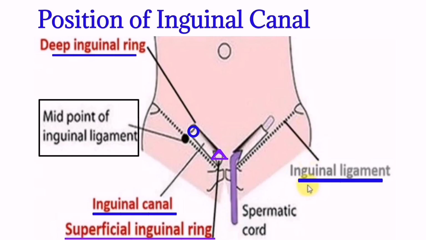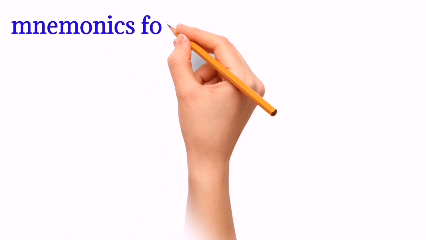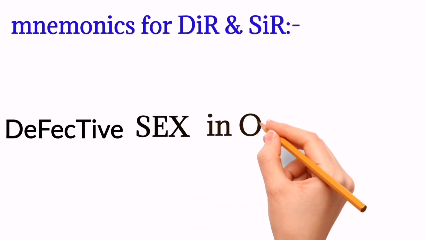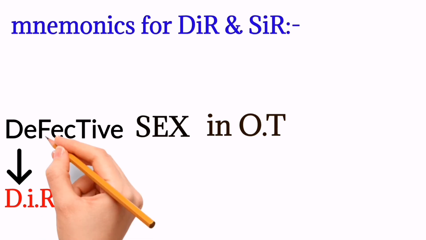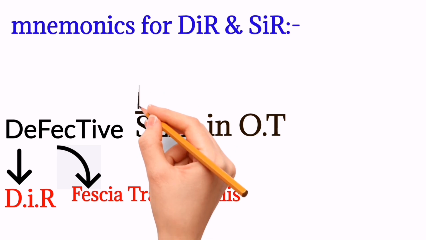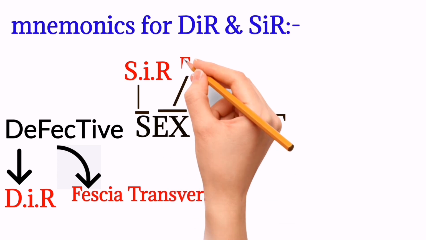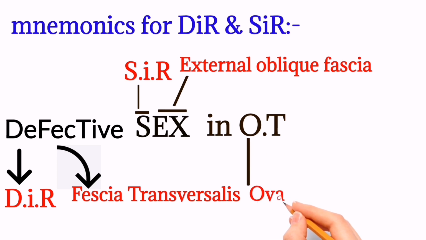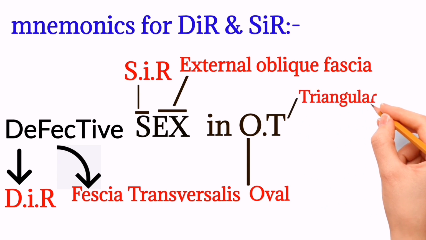Mnemonics for the deep inguinal ring and superficial inguinal ring. Remember "DEFECTIVE SEXO T": DE is for deep inguinal ring, FECTIVE is for fascia transversalis, S is for superficial inguinal ring, EX is for external oblique fascia, O is for oval shape, which is the deep inguinal ring, and T is for triangular shape, which is the superficial inguinal ring.